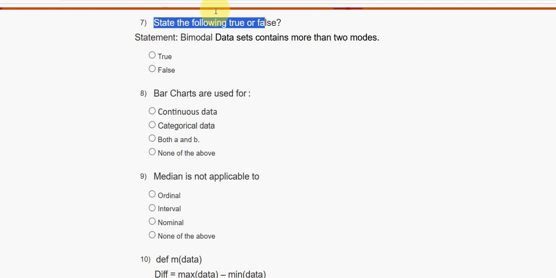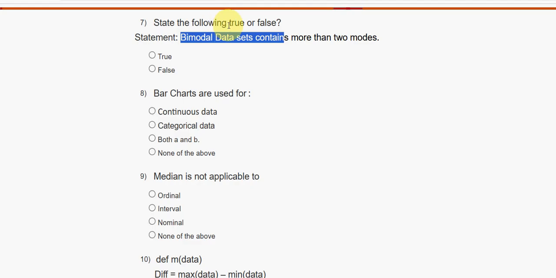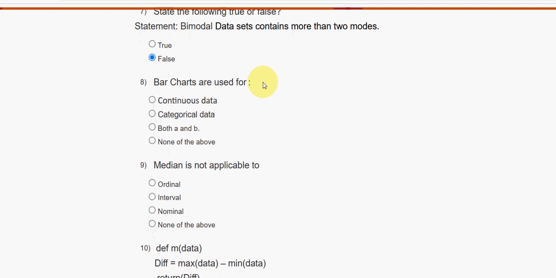State the following, true or false. So what is the statement? Bimodal data sets contain more than two modes. Is that true or false? So it is false, guys, because bimodal means it contains two modes. Bi means two, right? More than two modes means it is multimodal data, but they have given bimodal. So it is false.